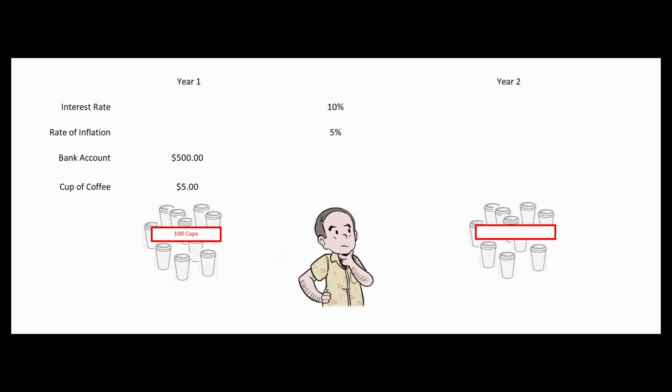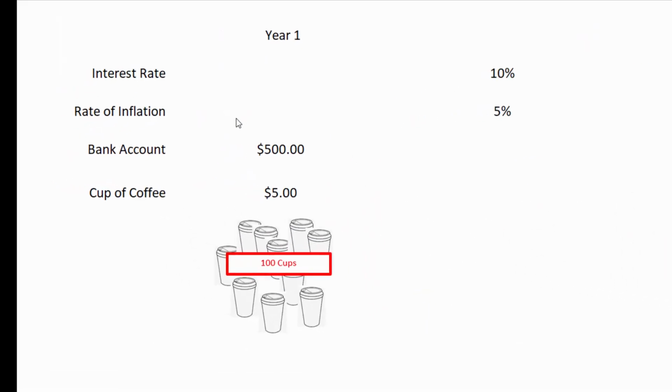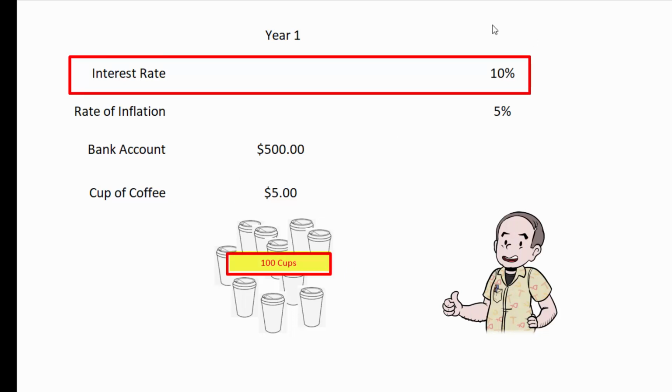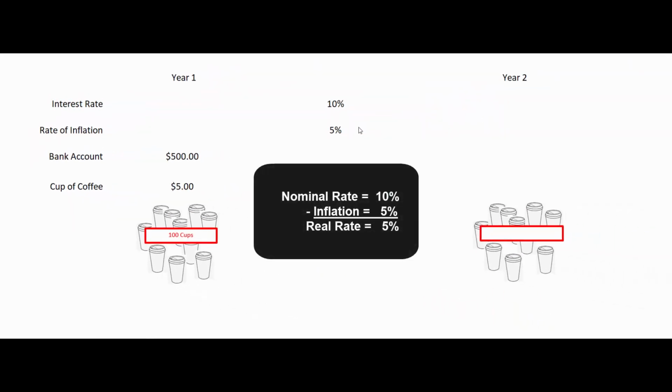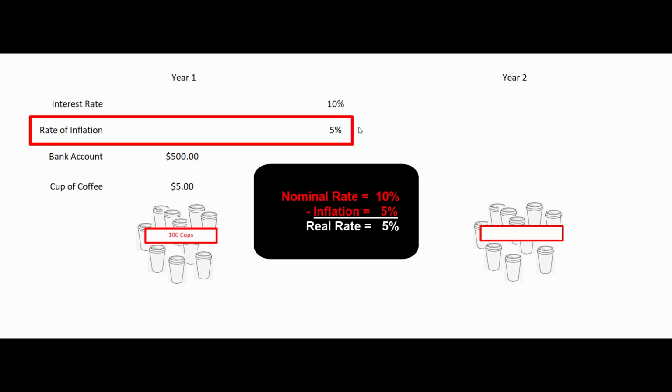All right, let's look at a slightly more interesting example. Year one, I've got $500 in the bank account. Coffee costs me $5 a cup, so I can buy 100 cups. The bank is still paying me 10% interest, but now inflation is at 5%. And a lot of people will tell you, well, the Fisher effect says that the real interest rate is 10% minus 5%. And that's a rough approximation, but let's see exactly what happens to our purchasing power.